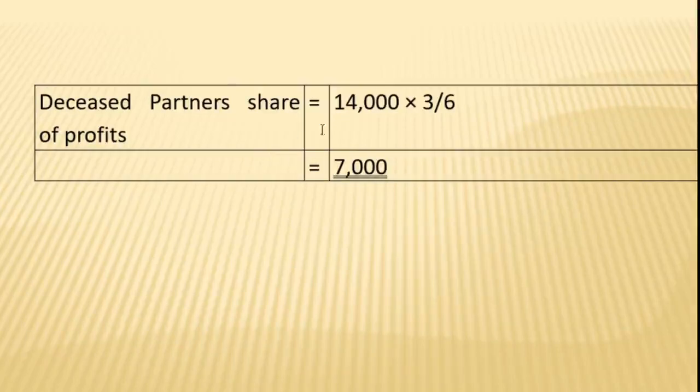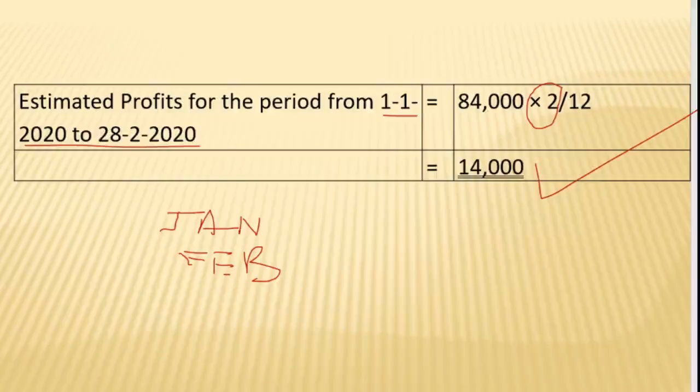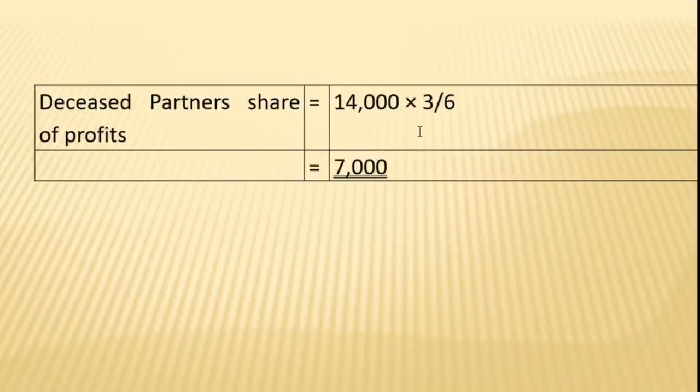Now we need to find out the profits of the deceased person. So we got the amount of 14,000 as the profit for 2 months for the entire firm, multiplied by the share of the deceased partner.